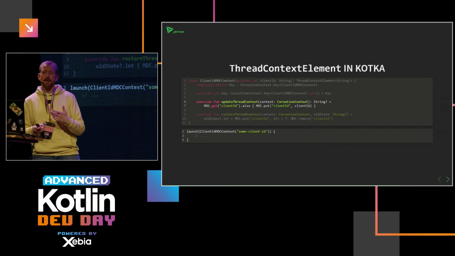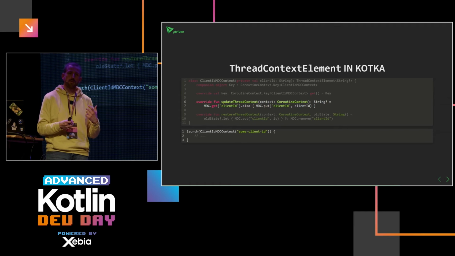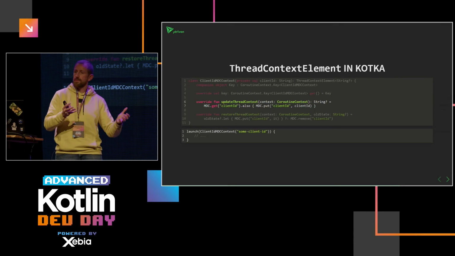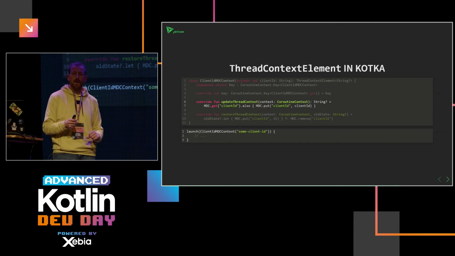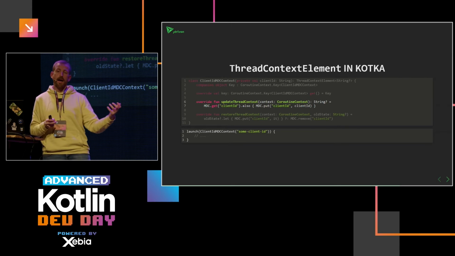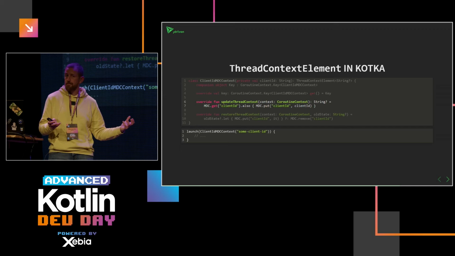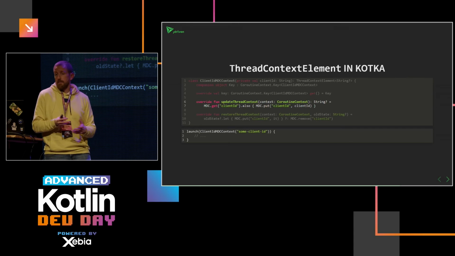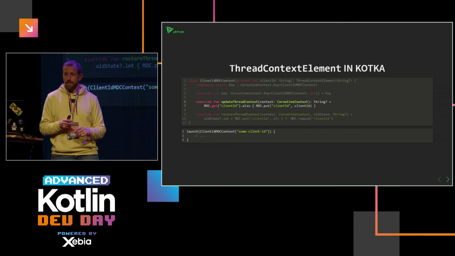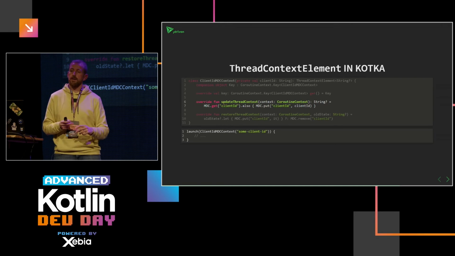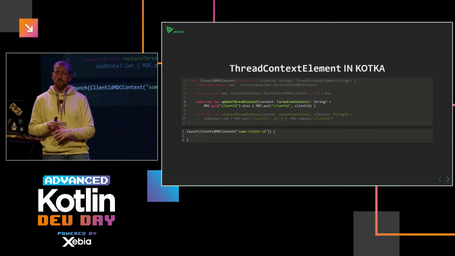So in this case, I read the MDC context, which is basically a key value pair of items which are related to logging. So it's a logging context thing, for those that don't know. And in this case, I get the value for the key client ID, which can be null, because there might not be a current item. And I also put the client ID I defined in my constructor as the current value for this coroutine.